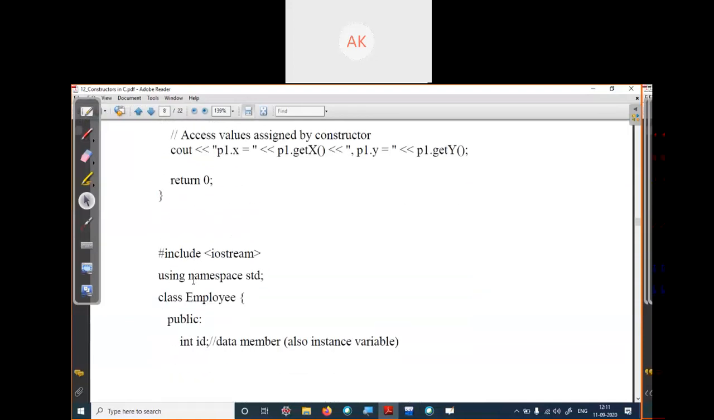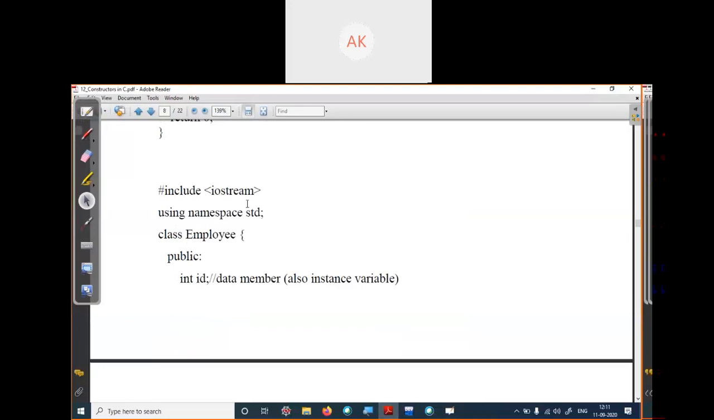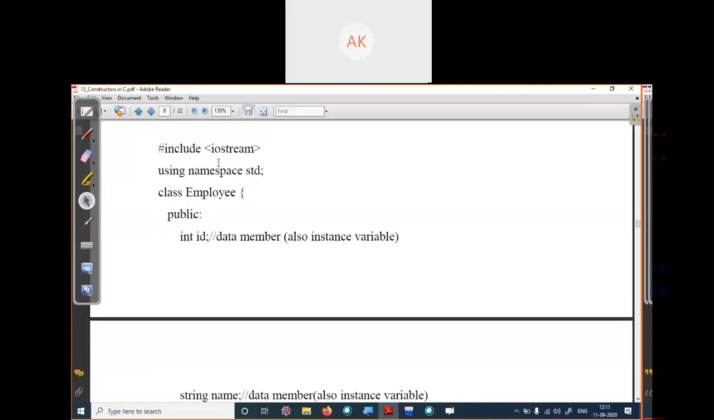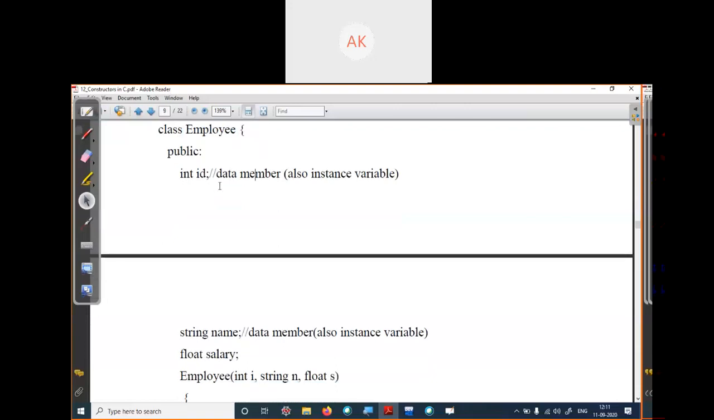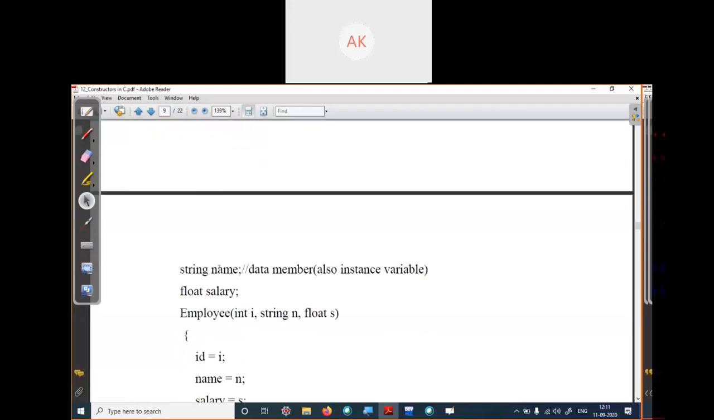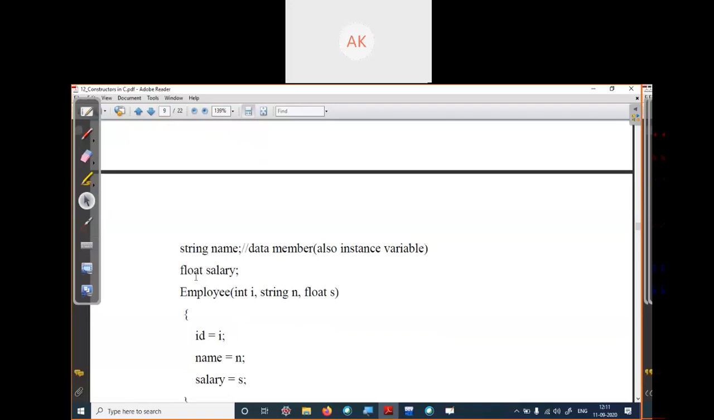I'm not running this code, just explaining the code in this PPT. We have included our header file iostream, using namespace std. We create one class, the class name is Employee. In this Employee class, in the public area, we have declared three member variables: integer ID of the employee, string name of the employee, and salary of the employee.